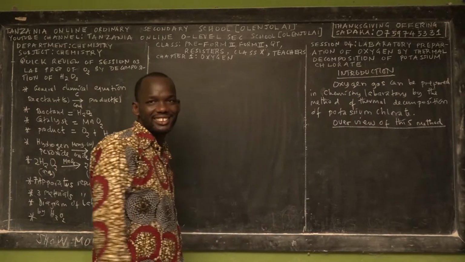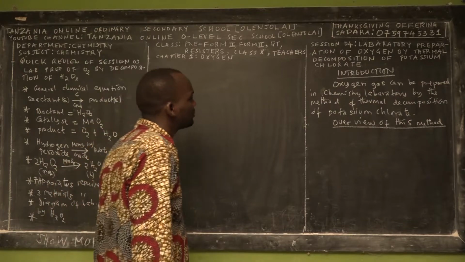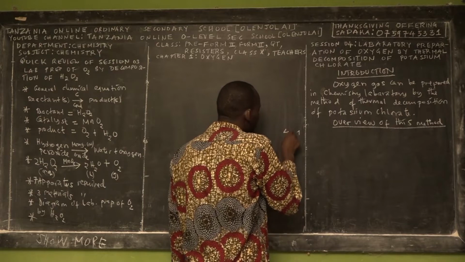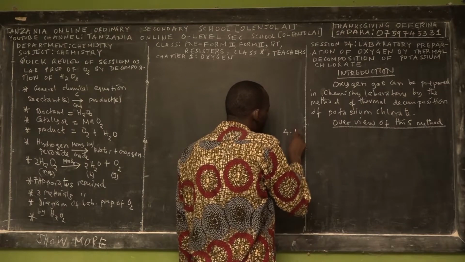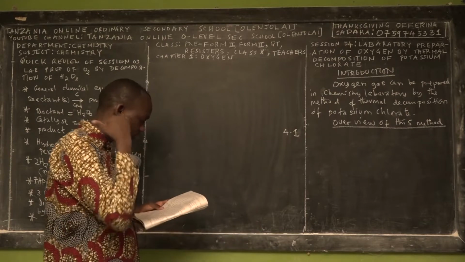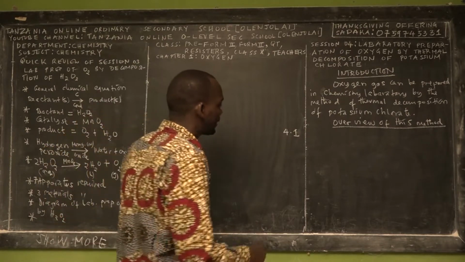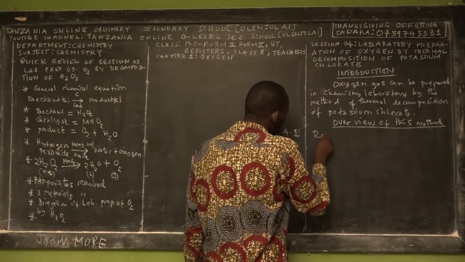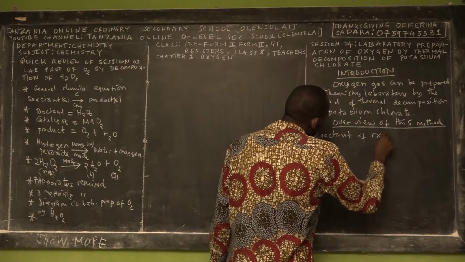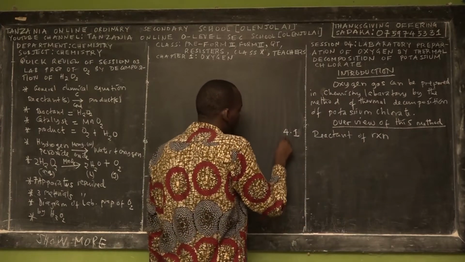I'm teaching differently, remember that, and you have to enjoy chemistry. In this method, I'm going to teach you the following steps or parts. The first part, I will teach you about reactants, the reactants of the chemical reaction.